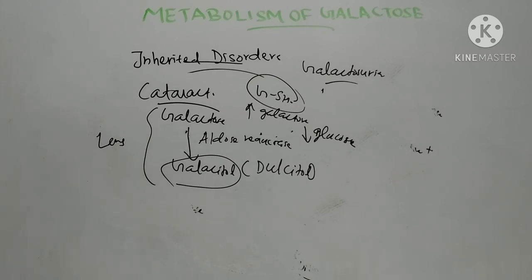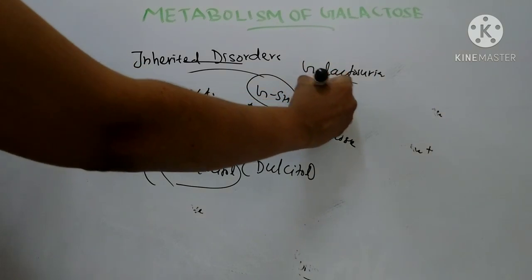Coming to the reasons, this epimerase reaction is freely reversible. The epimerase reaction means the conversion of UDP galactose and UDP glucose, and this reaction is reversible. Hence, even with lactose-free or galactose-free diets, galactosemic children can meet the body requirement of galactose from glucose.